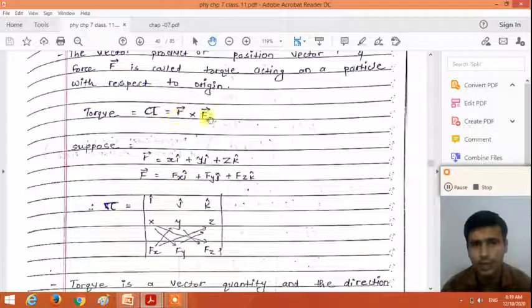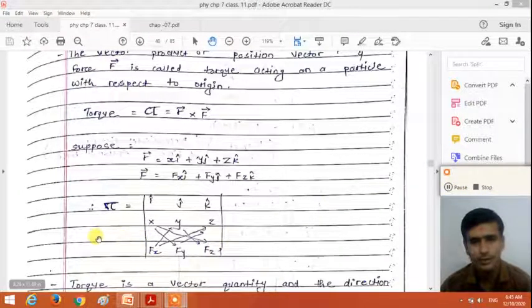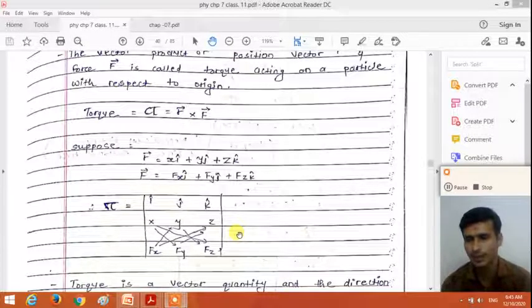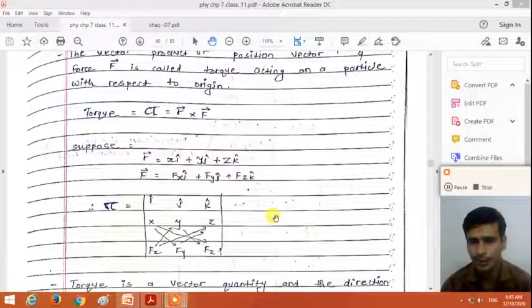Torque tau is equal to r cross F. r has three components and F has three components. So first make a row for the directions i, j, k. Then write the components of r, x, y, z, and write the components of F, fx, fy, and fz. Now solve this determinant. How to solve this determinant? You know very well, in vector algebra, in the vector product of two vectors, we solve this type of determinant. So by solving this determinant, we get the three components of the torque.